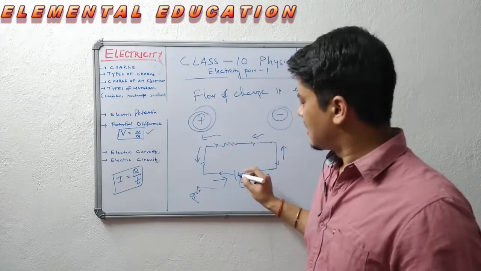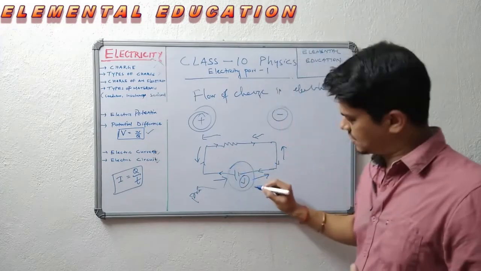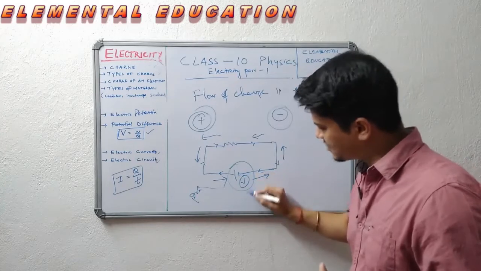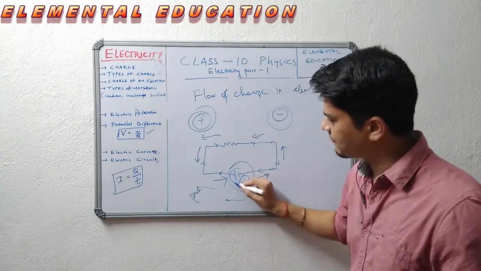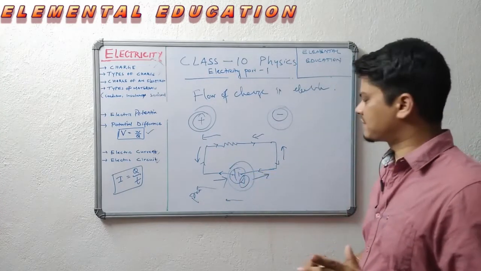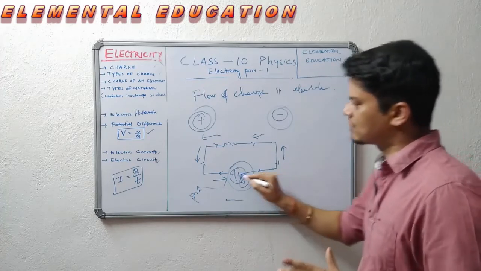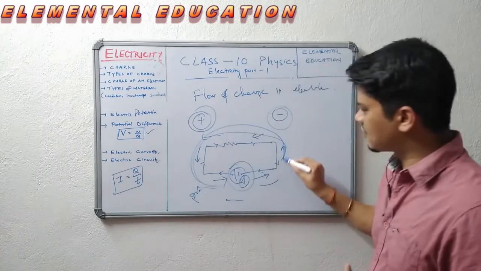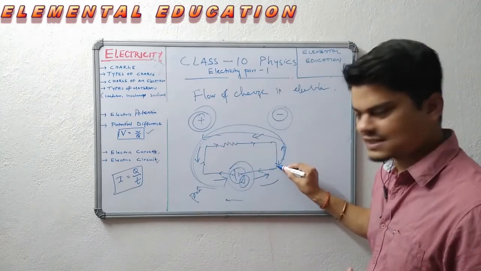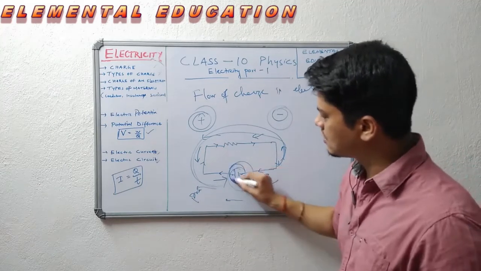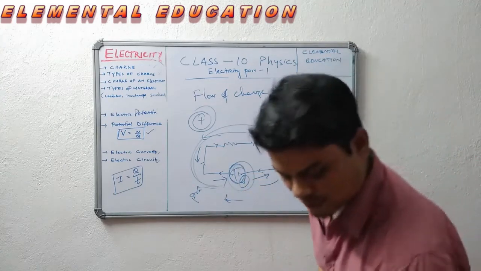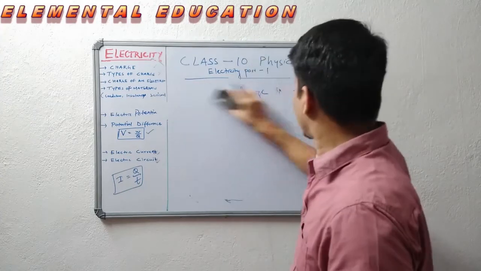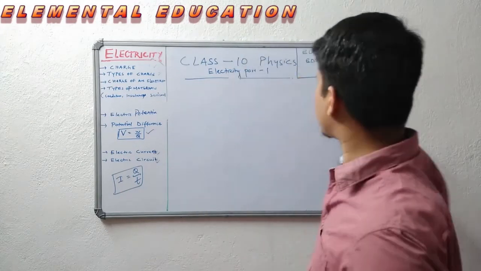Inside a battery or a source, the flow is from negative to positive, whereas outside the circuit electricity flows from positive to negative, as conventionally shown. So this is about how electricity flows. Now we'll go for charge.